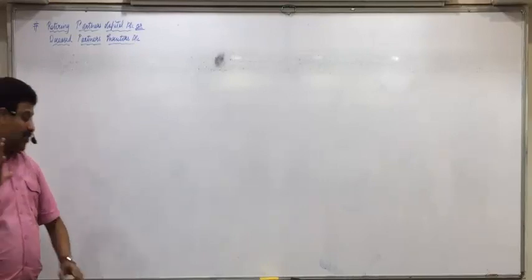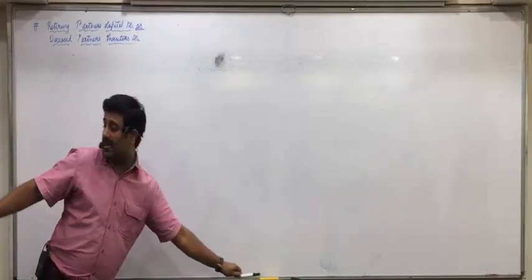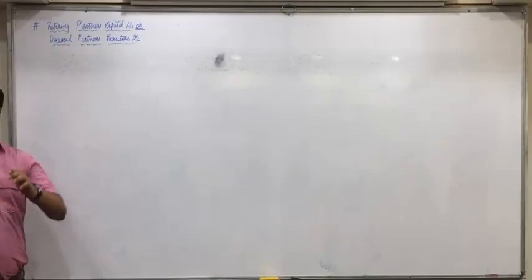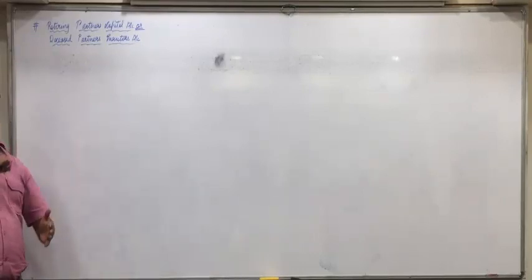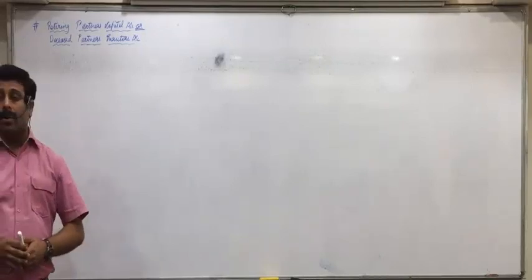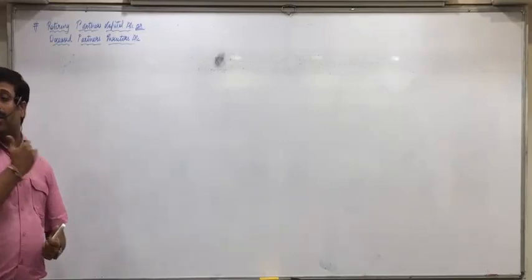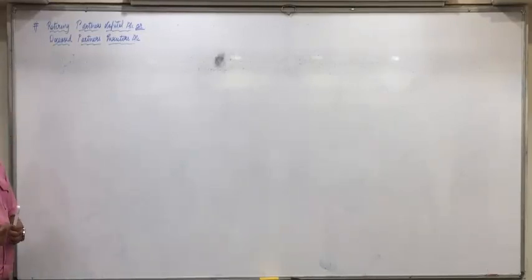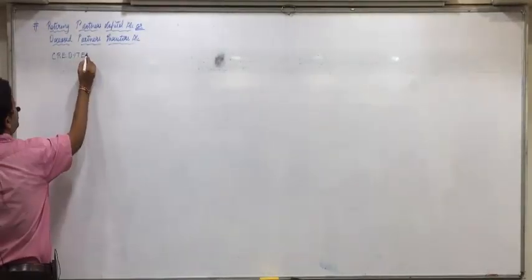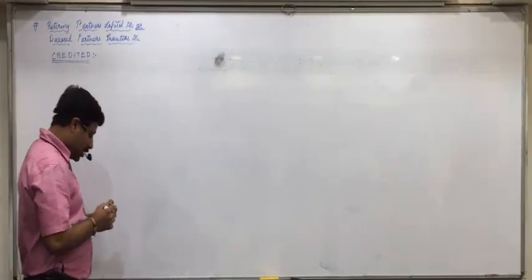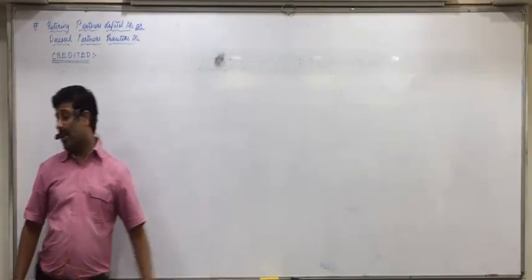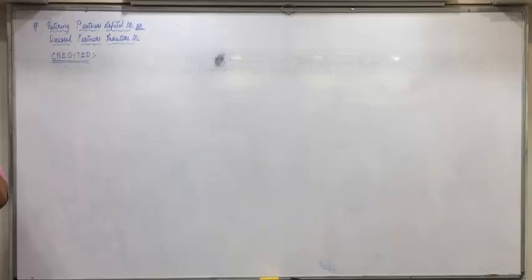We need to first understand, if you make this account, what all things we have to give to the partner will come on his account credit side, because his capital will increase. And whatever we have to take from the partner will come in his account on debit side, because his capital will decrease. So add on the following things. Following things will be credited in the above account.